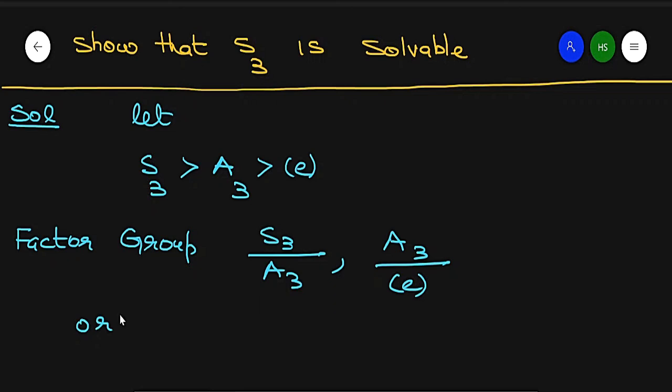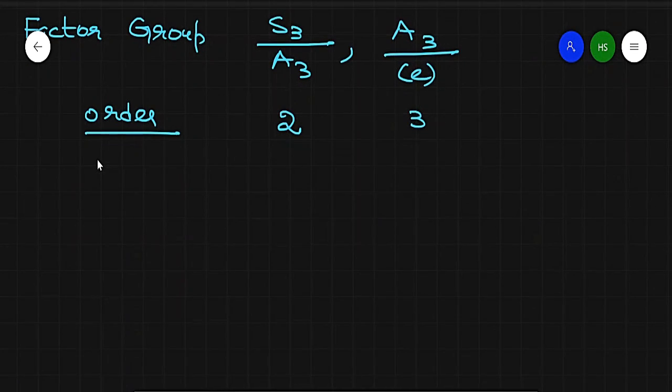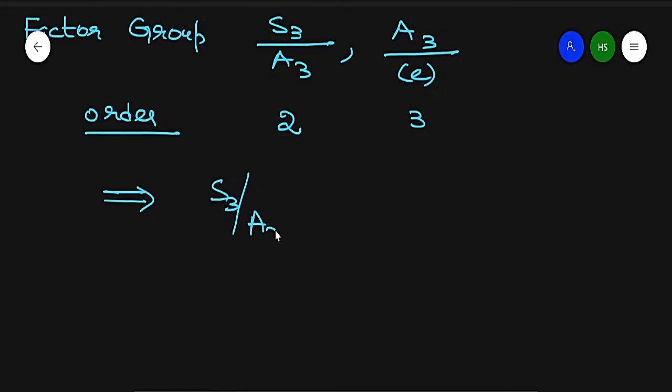So what is the order of the first factor group? That is 2. The order of the second factor group is 3. So we know that every group of prime order is cyclic and cyclic groups are abelian. So it means the factor groups S3 by A3 and A3 by identity are abelian groups.